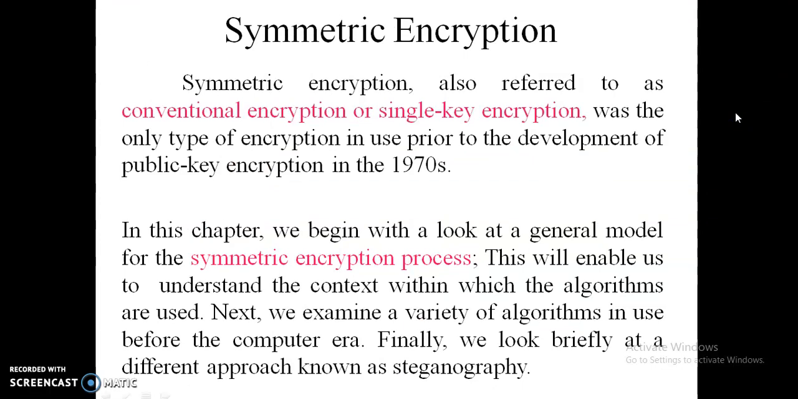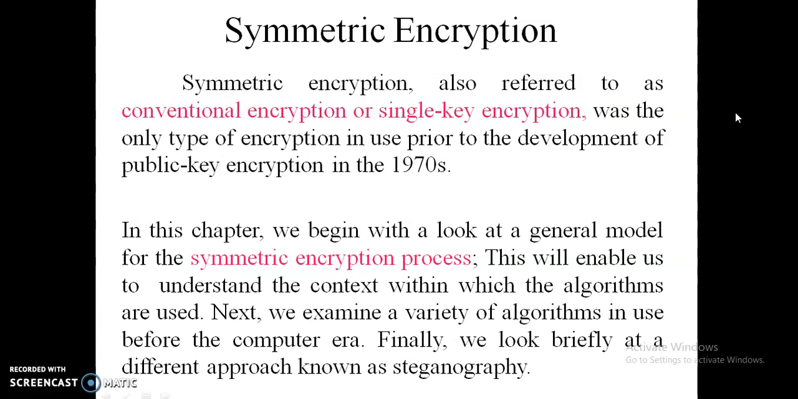The first concept I am going to explain is symmetric encryption. There are two types of encryption: one is symmetric, and the other is asymmetric encryption. Symmetric encryption is also referred to as conventional encryption or single key encryption. Here you use only a single key, and it was the only type of encryption used prior to the development of public key encryption in the 1970s.